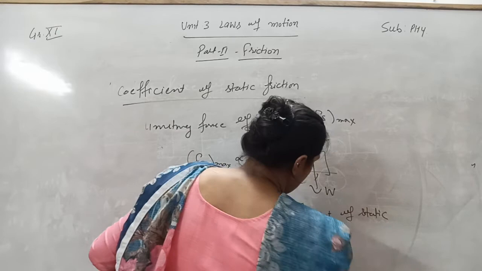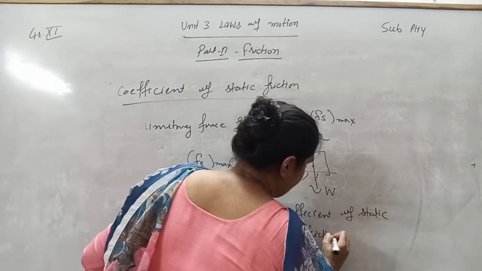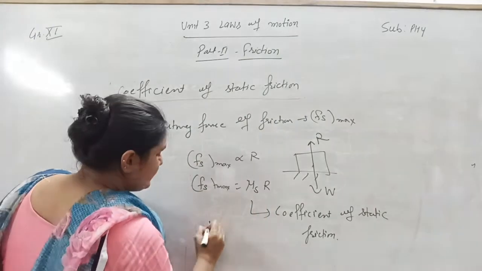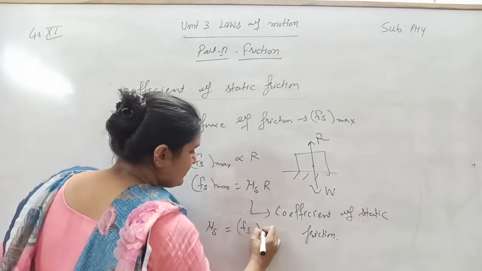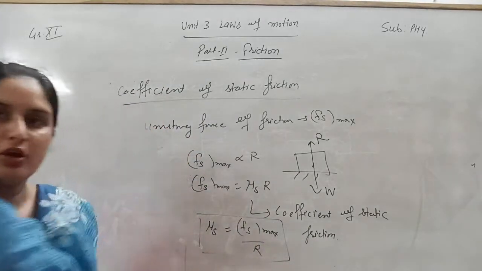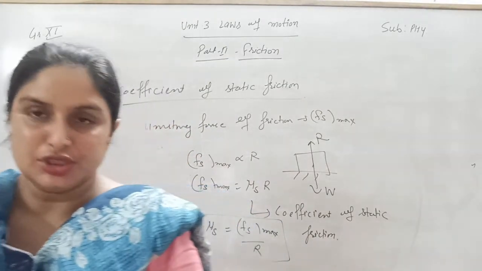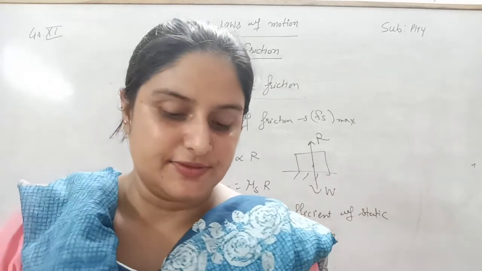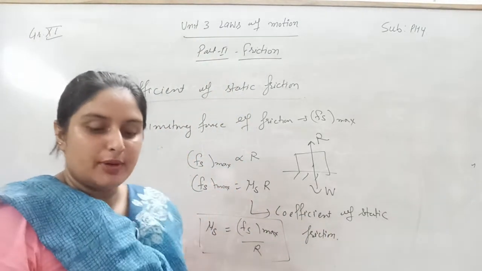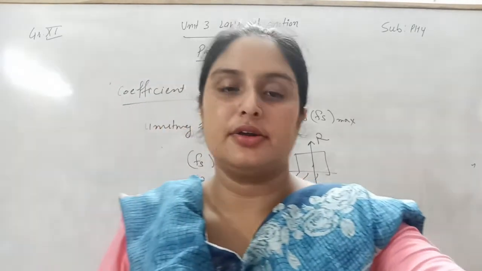From here, mu s is equal to Fs maximum upon R. So the coefficient of static friction is defined as the limiting force of friction per unit normal reaction.